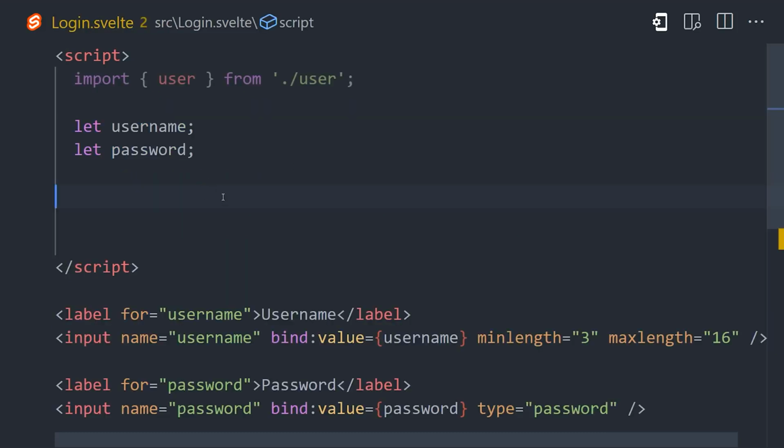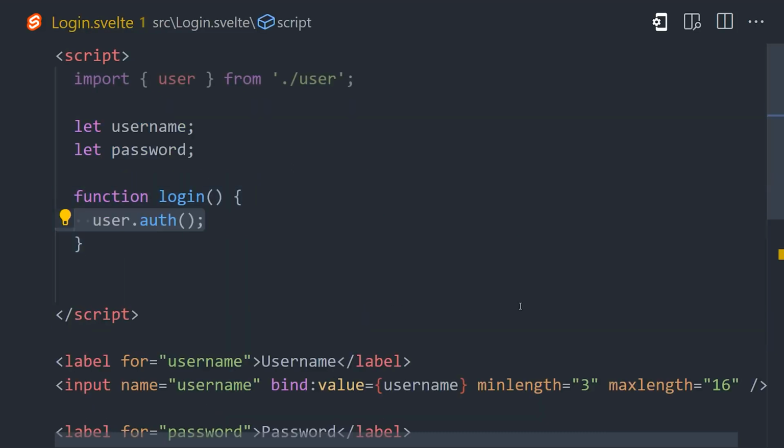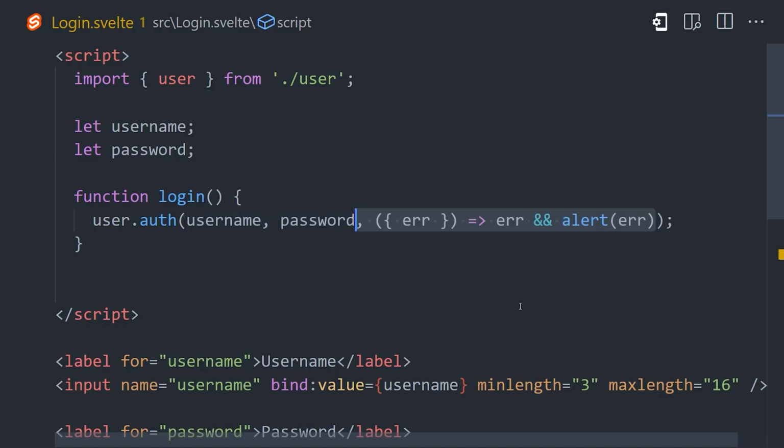To log a user in, we use the user auth method. It takes the username and password as arguments, then the third argument allows you to define a callback. In this case, the value of the store that we set up earlier will update automatically, but we can do other things here as well, like error handling.